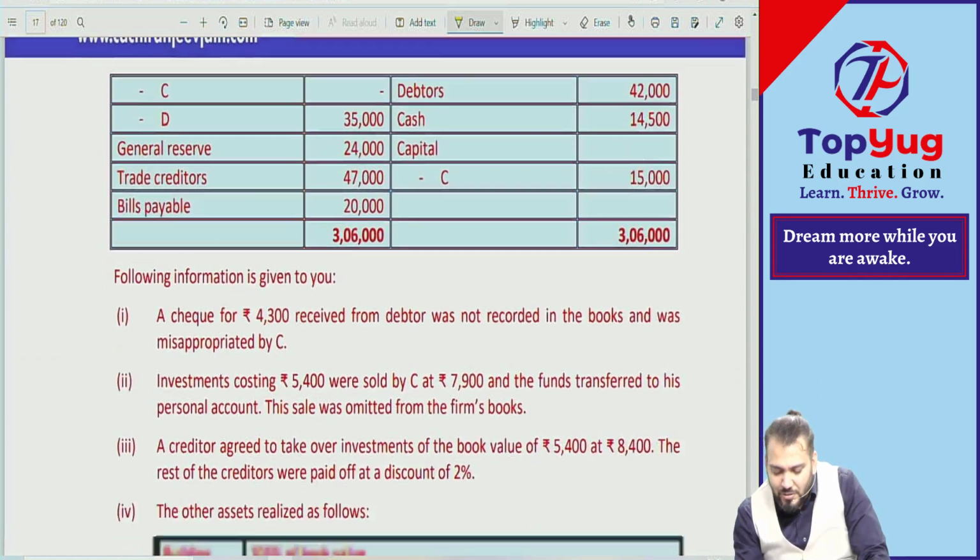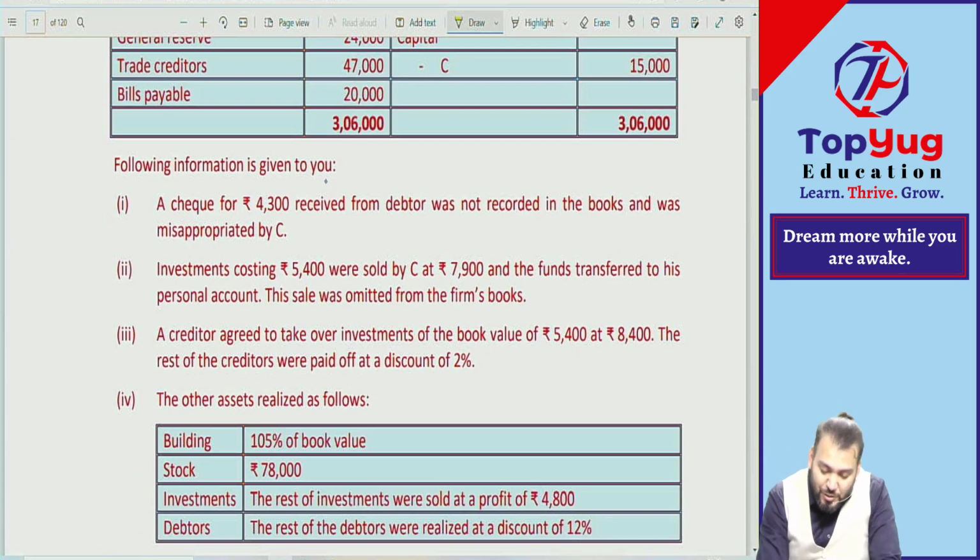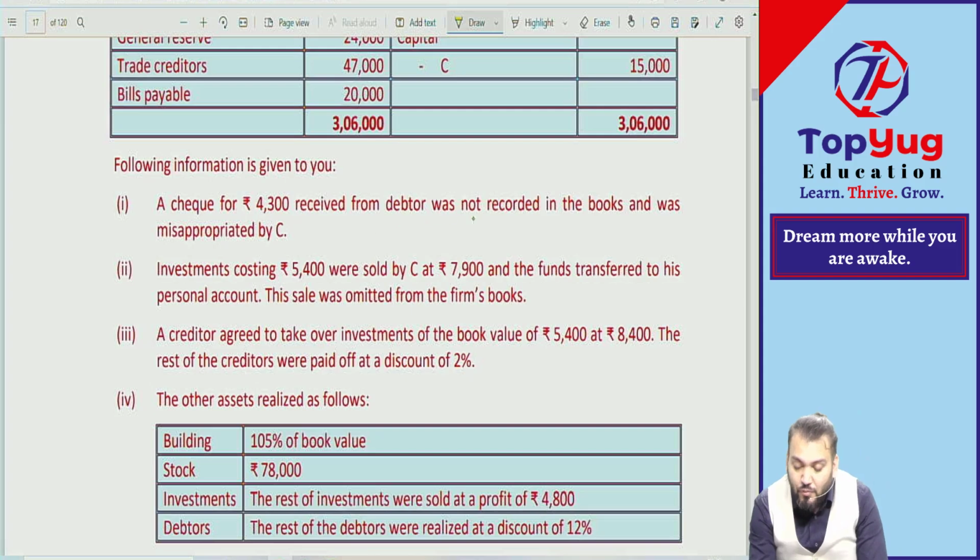Understood? Following information is given to you. A check for rupees 4,300 received from a debtor was not recorded in the books and was misappropriated by C. Means the check was taken by C. Can I say debtor taken by C? So we'll consider it as debtor taken by C, because the check was not received in the books.